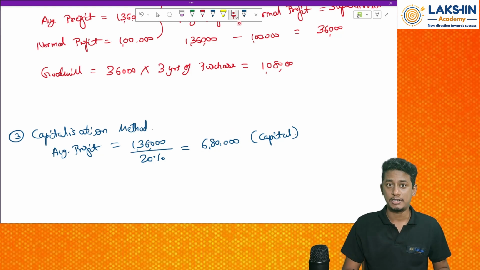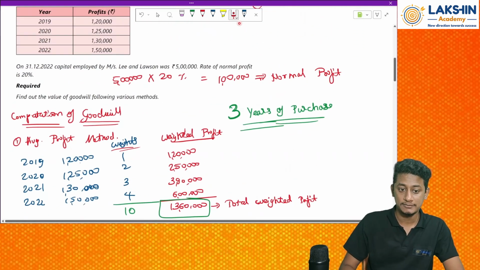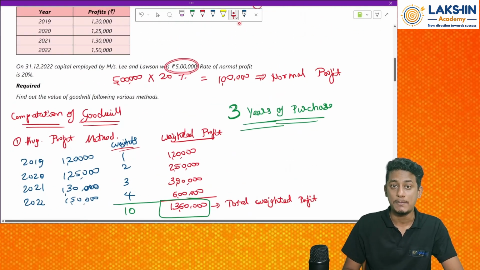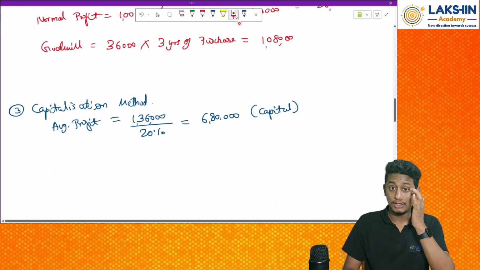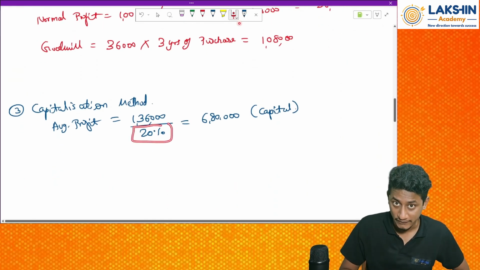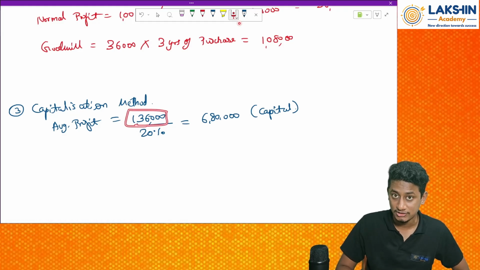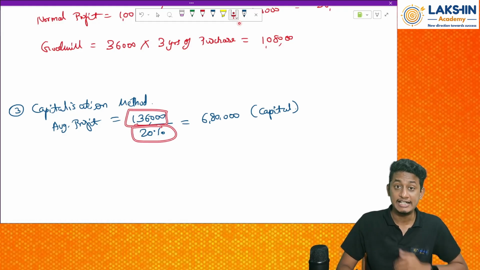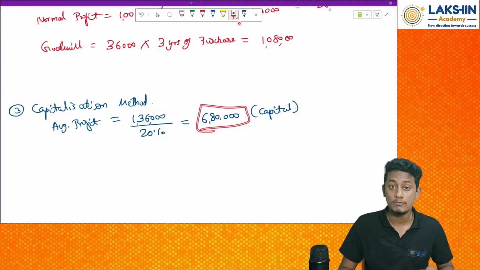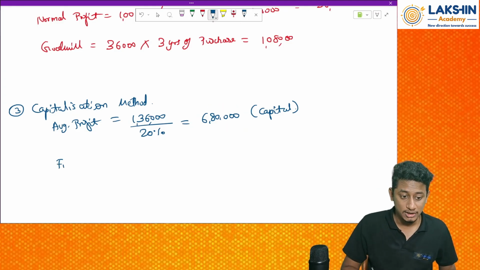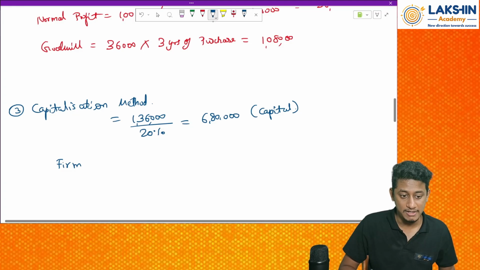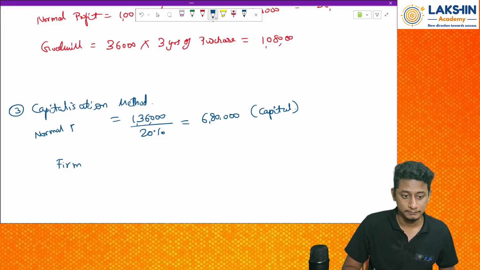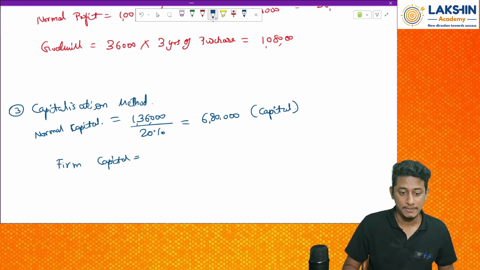But what is my capital? My capital is rupees 5 lakh. So when the industry wants to earn a profit of 20%, the profit of 1,36,000 at 20%, the industry needs a capital of rupees how much? 6 lakh 80. But what is the firm's capital? This is not average profit, this is industry capital. I will just mention it as normal capital. This is my firm's capital. How much is my firm's capital? Rupees 5 lakh.